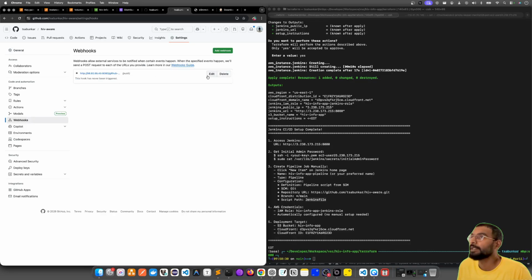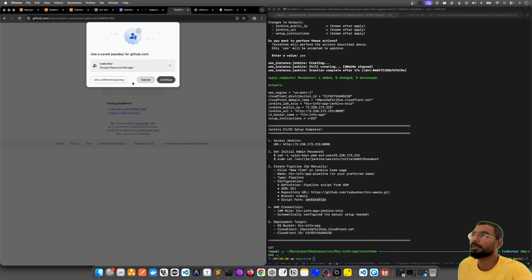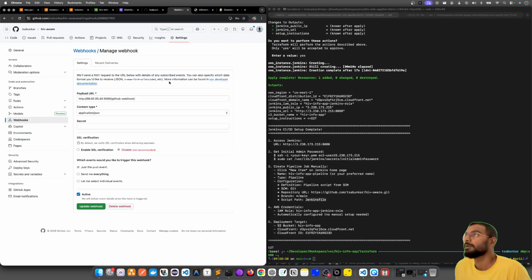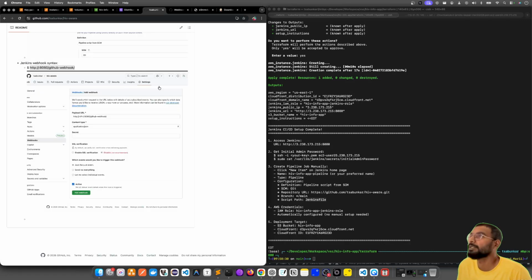I need to edit this because the public IP is not the same. The public IP has changed. It is this one, the public IPv4 of EC2.